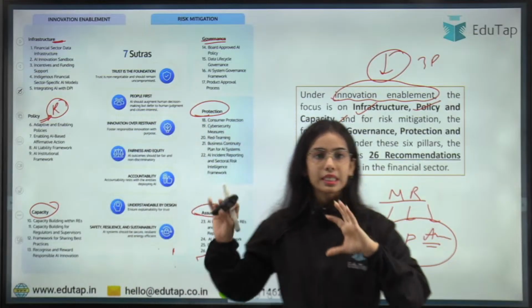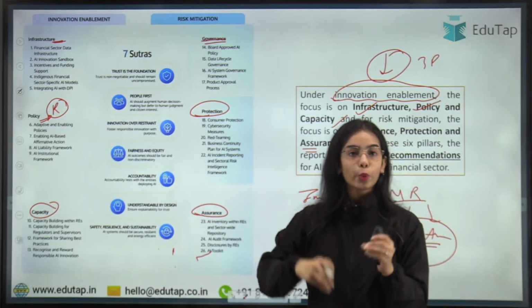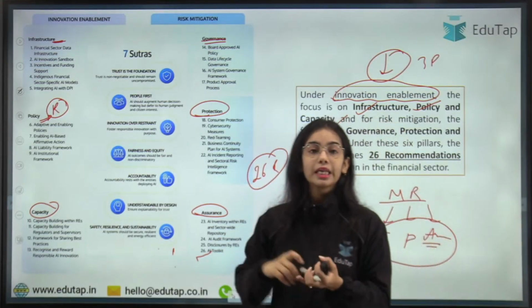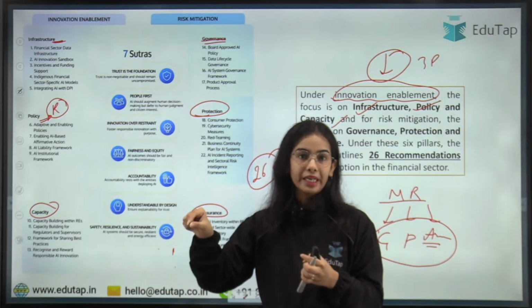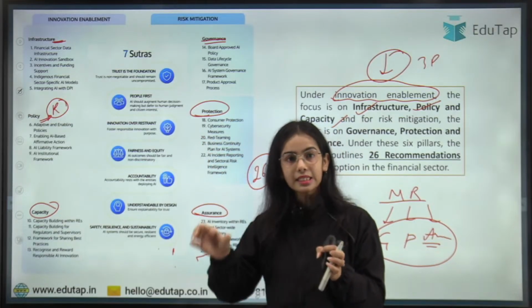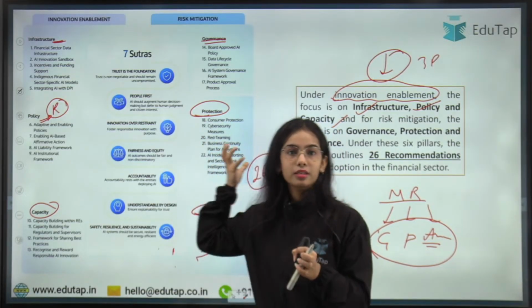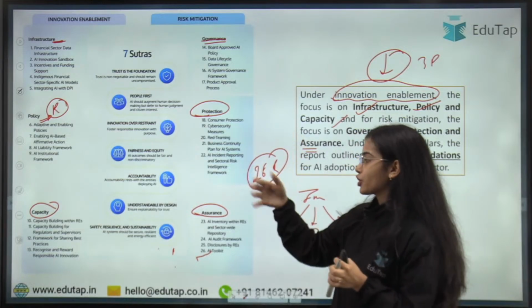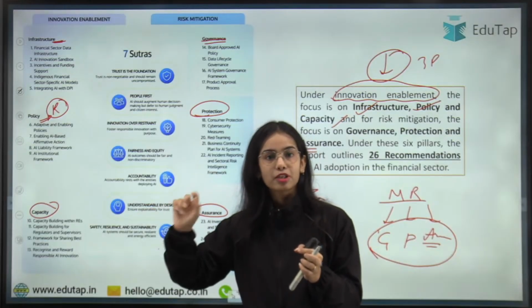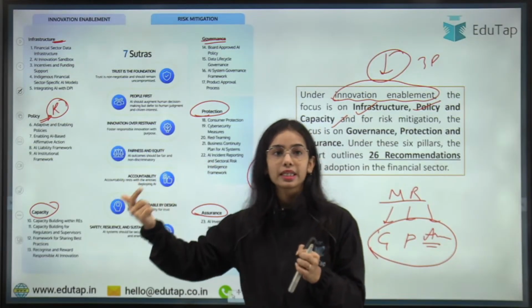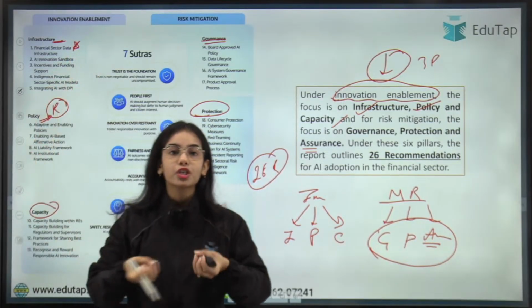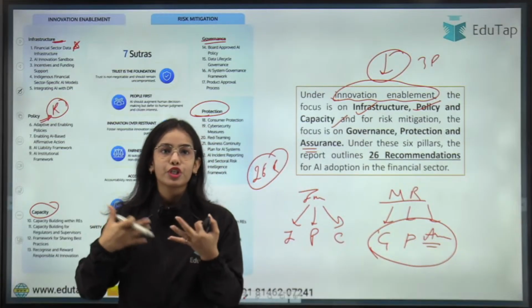Now see, under these 6 pillars, there are 26 recommendations that are given. You have to remember the name or the title of the recommendation, so that if a question comes asking whether these recommendations are under the capacity, or under the protection, or under the assurance, you should be able to answer which recommendations are under the infrastructure, which are under the capacity and such. Infrastructure, by the name itself, you should understand that here the infrastructure is being developed for the artificial intelligence.